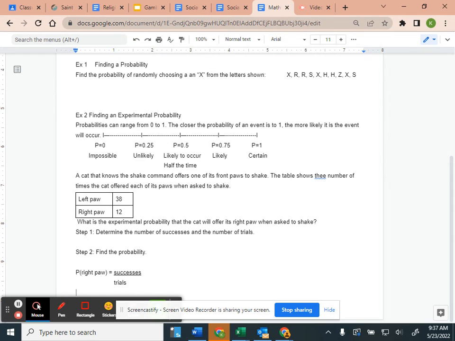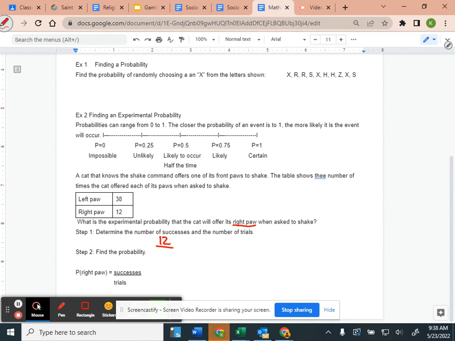Here is the question. What is the experimental probability that the cat will offer its right paw when asked to shake? Our first step is to determine the number of successes and the number of trials. What's our top number going to be? The successes of the cat offering its right paw: 12.